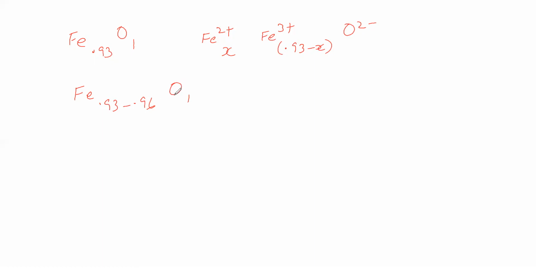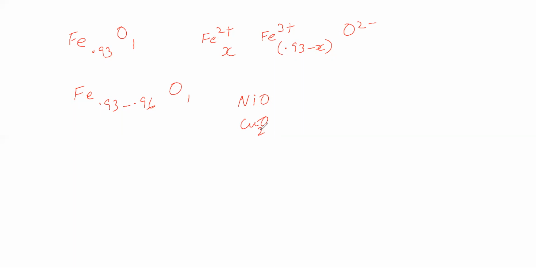This metal deficiency defect is possible in most metal oxides, in cases where metal ions have variable oxidation states. So we can say nickel oxide and cuprous oxide come under this category. In metal deficiency defect, FeO is an example, NiO is an example, Cu2O is an example.